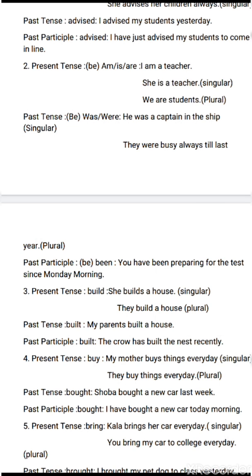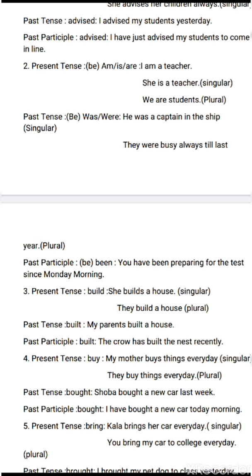Listen students, here I have used the crow has built, since the subject, the crow, is singular. If the subject is plural, like the crows, then I should be using have. The crows have built the nest recently.